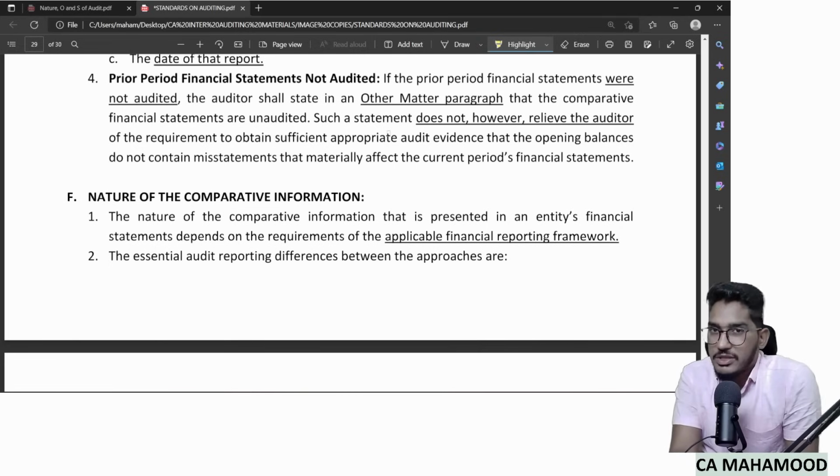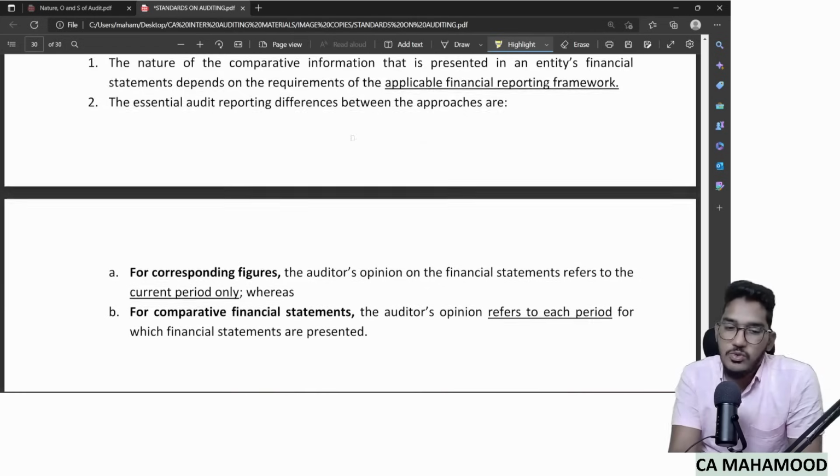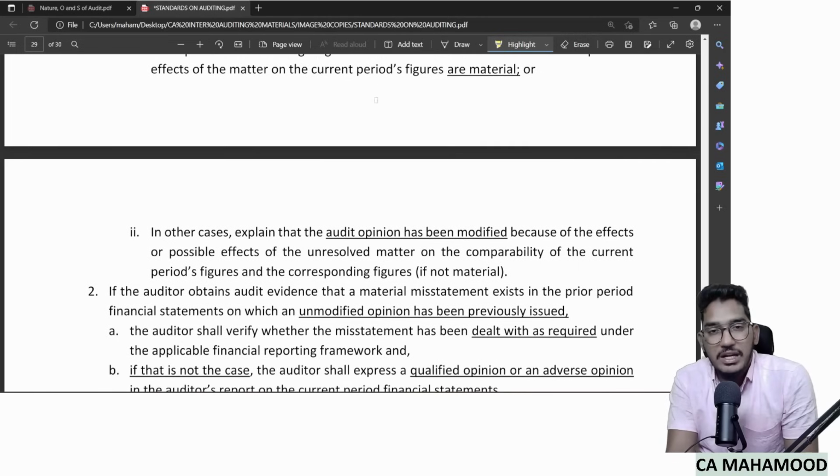See, this standard is not actually suitable for quick revision, so that's why I'm revising only the key terms. For this standard you need to have very good conceptual clarity, so I will upload a separate video about it. So this is what we have regarding SA 710. We understood what comparative information is, what comparative financial statements and corresponding figures are, their reporting requirements, and common audit procedures. So guys, this is the revision regarding standards on auditing. We have spent around 3 hours and covered a lot of standards, almost 10 standards, which is actually a very wide coverage.